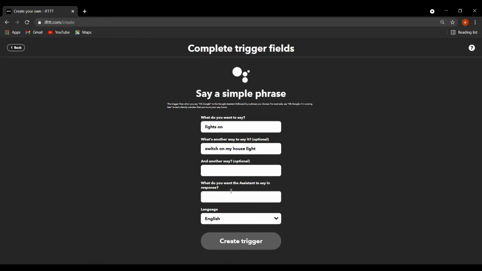For a good project, it should be very interactive, so my assistant should respond something. Let's say I write, okay sir, turning lights on. If I say light on, it will respond, okay sir, turning light on. So my first task is done, and I will create that trigger.